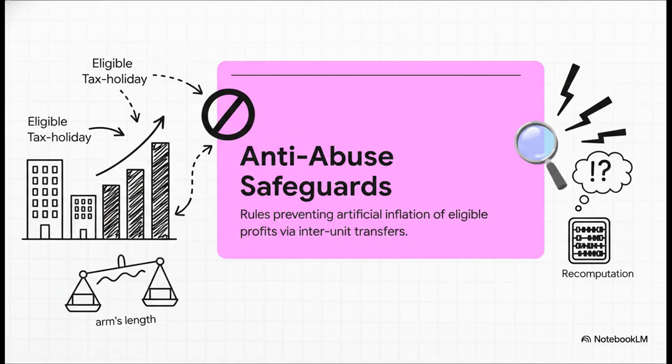It strictly retains the old anti-abuse safeguards, meaning you cannot artificially inflate your profits by shuffling goods, services, or funds between eligible tax holiday units and non-eligible ones at made-up rates. Everything has to be strictly at arm's length. If the assessing officer even suspects you're shifting profits into the deduction-claiming unit, they have the full power to step in and recompute those profits.